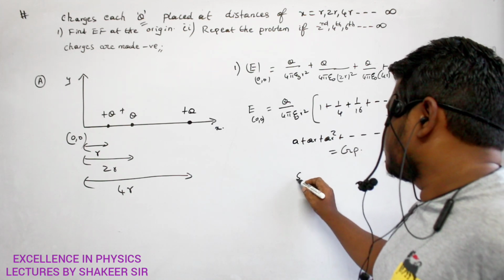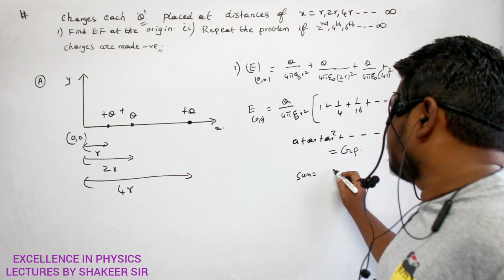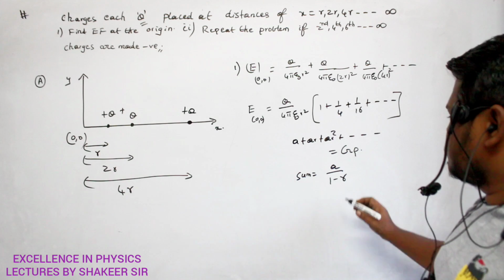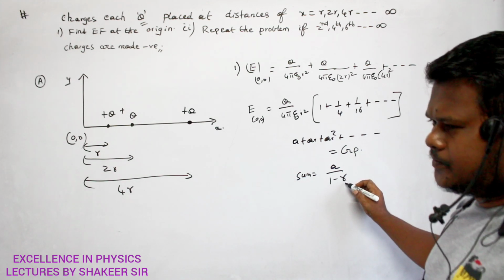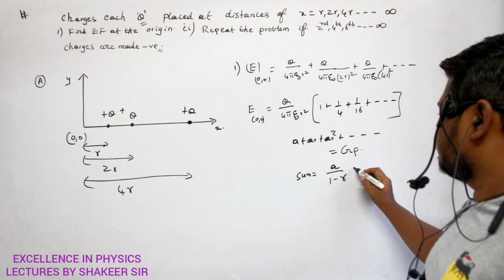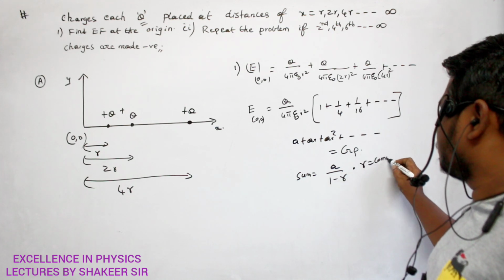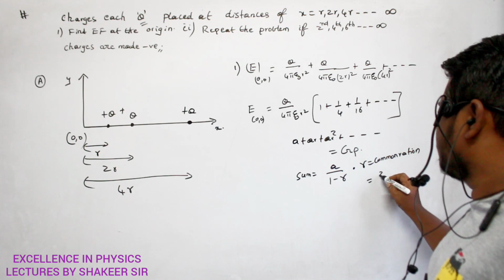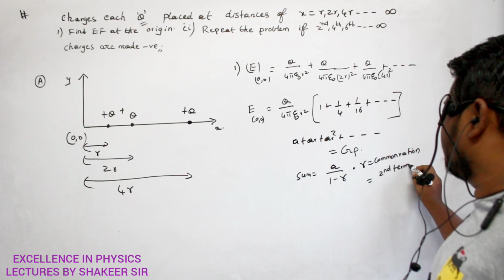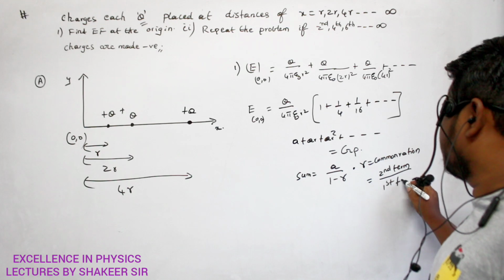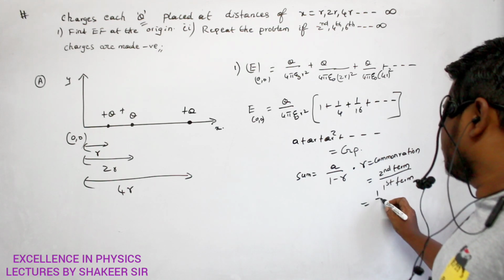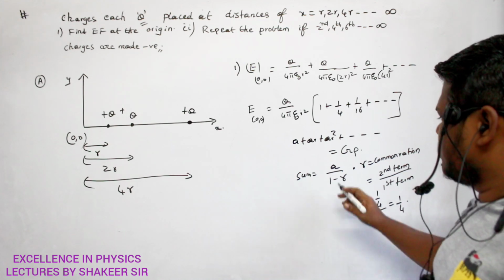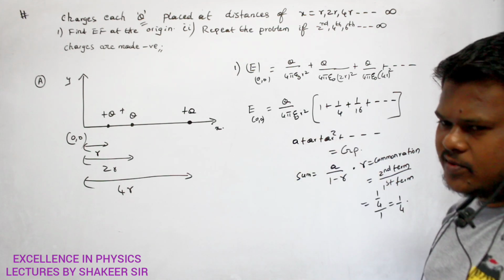And what is the sum of a geometric progression? It is equal to a divided by 1 minus r. So what is meant by the r value here? The r value is called the common ratio. What is meant by common ratio? It is the second term divided by the first term. The second term is 1 by 4, the first term is 1, so 1 by 4. The a value is the first term, which is 1.